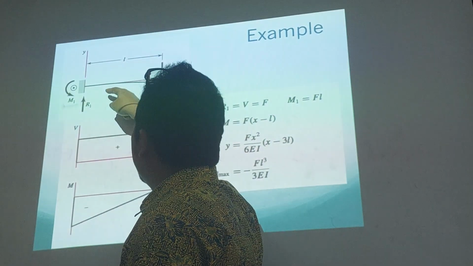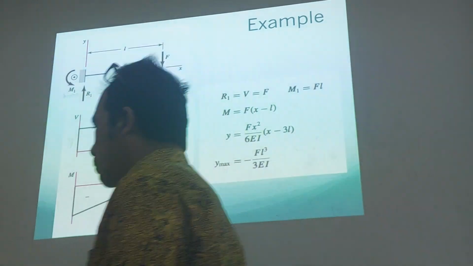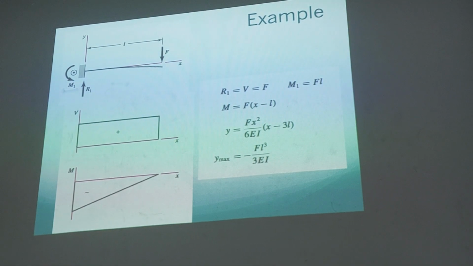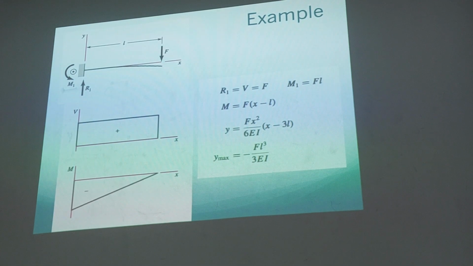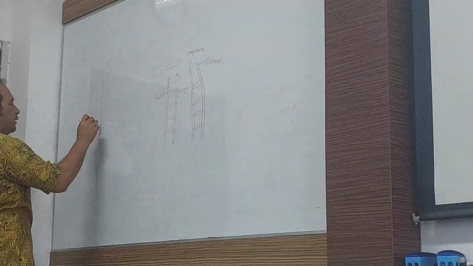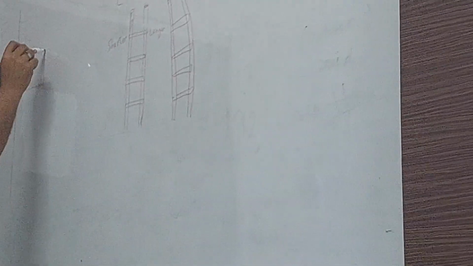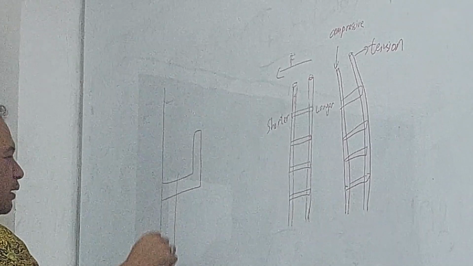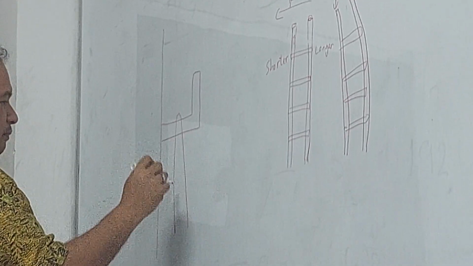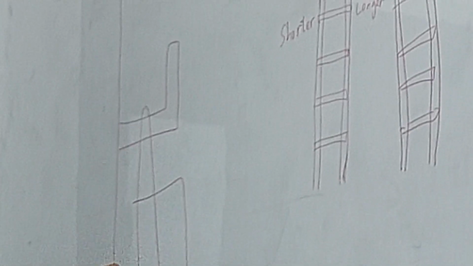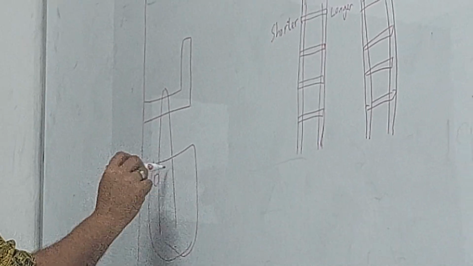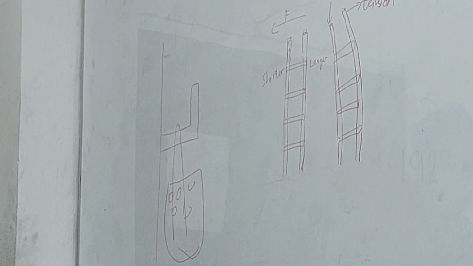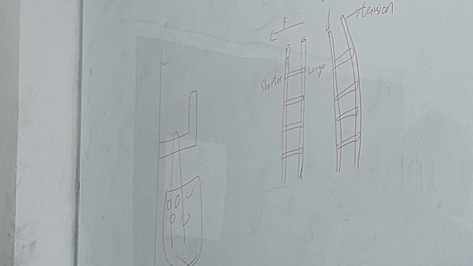This is for example a hook. Do you know hook in front of, on the top of your motorcycle?